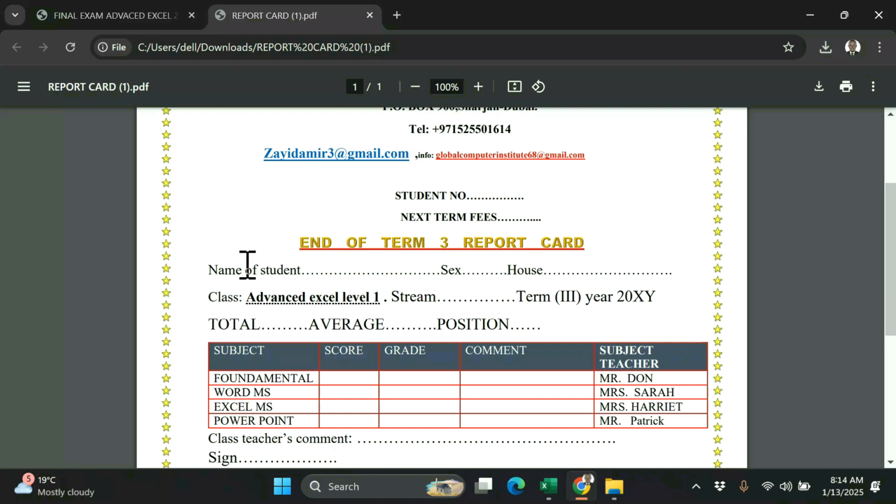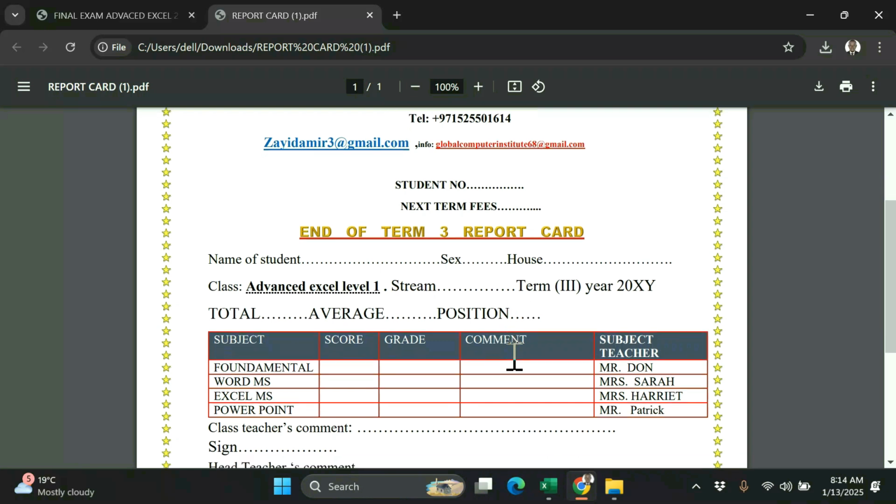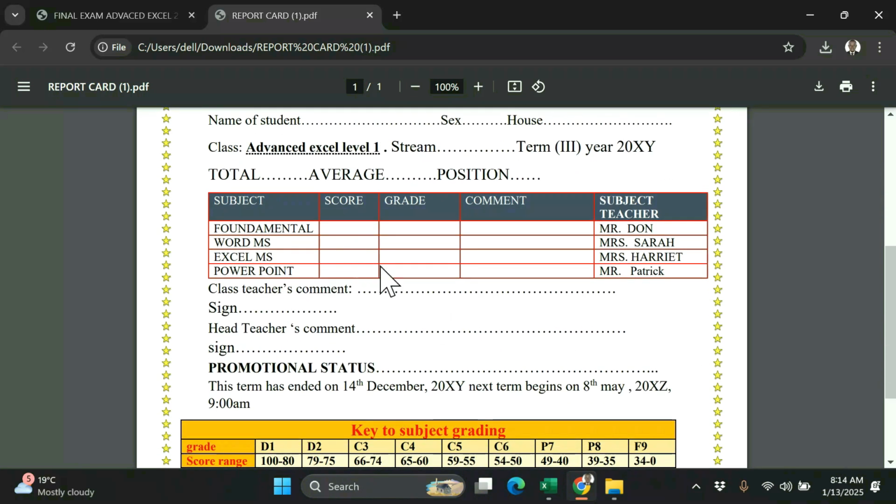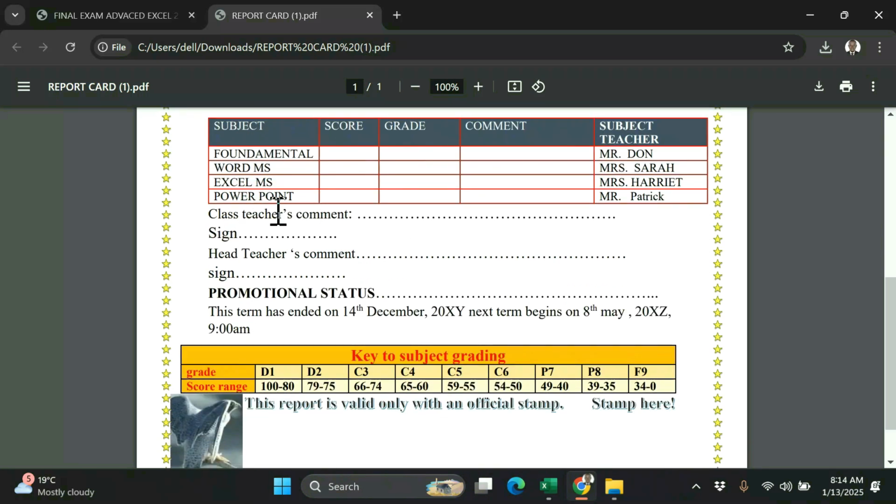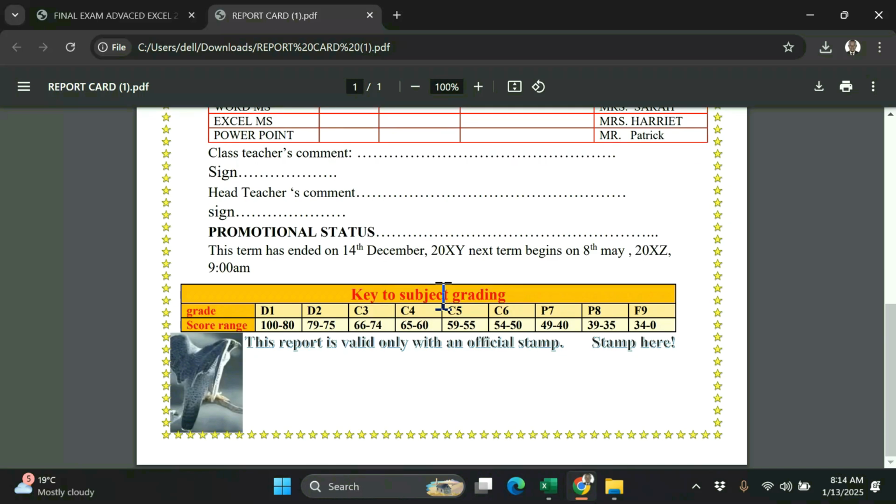First of all, they said name of student, we don't have that one. Position, we have scores, but we don't have grade. Comment, we don't have, so we must generate even this comment. I don't have even the head teacher's comment. We don't have promotion status, which they talked about in the question.